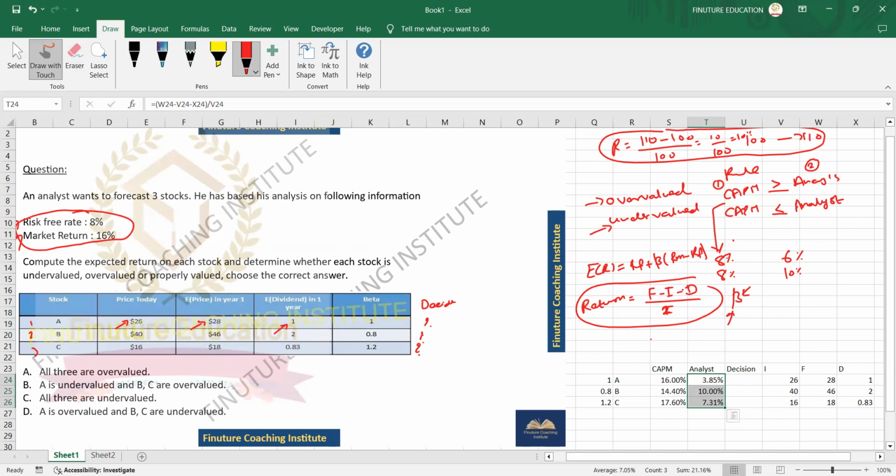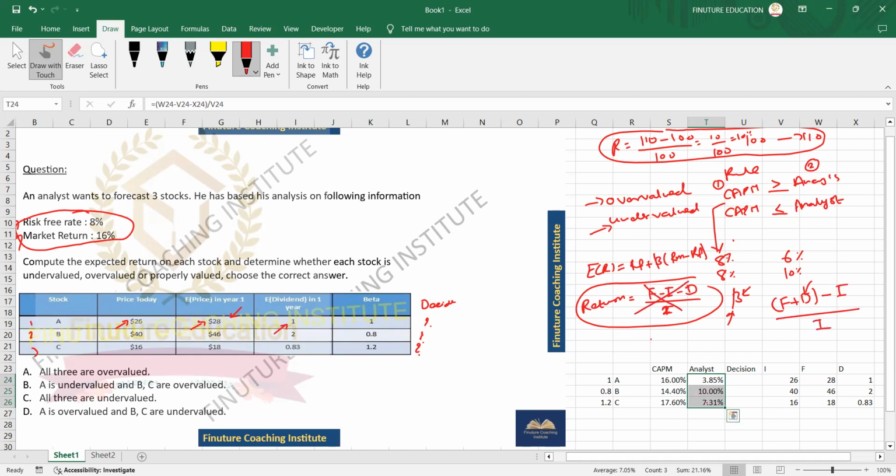For this one, your dividend is kind of an inflow to you. Being an investor, you receive your dividend. Of course, the stock price will go down, so it will be factored into the final price, just a different way of representing it. But over here, we'll add the dividend to your final price because this cash flow will be received by you, and minus the initial price. So disregard the earlier formula and apply this one.